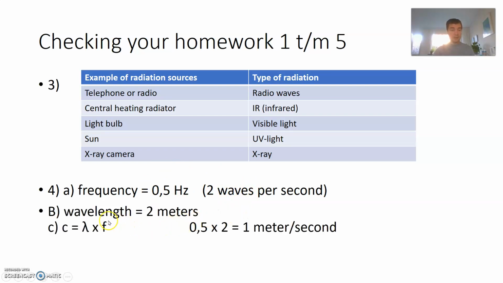What is the wavelength? You have to measure it. The wavelength equals 2 meters, and if you want to know the speed, well, in this case I used c, but you can use v as well, for lambda times f. So 0.5 times 2 equals 1 meter per second.